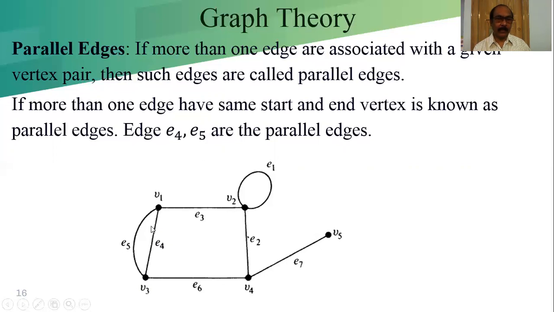If more than one edge, at least more than one, it may be 2, it may be 3, it may be 4, it may be any number, but obviously more than one, have the same end vertices, then they are known as parallel edges. Otherwise, we can say if more than one edge has the same start vertex and end vertex, they are known as parallel edges. In this case, E4 and E5 are the parallel edges.